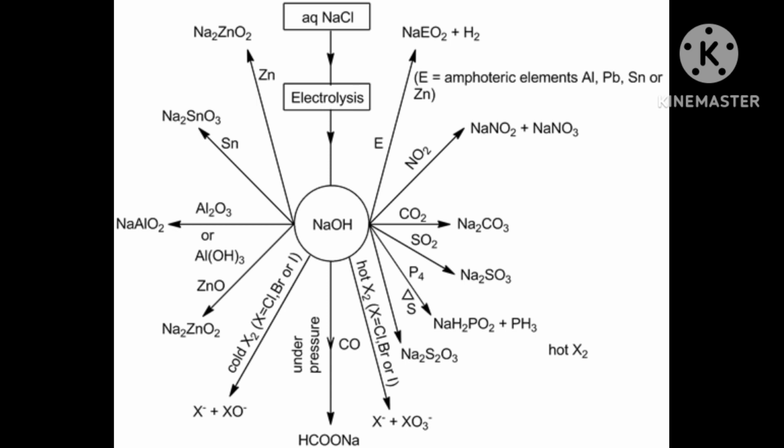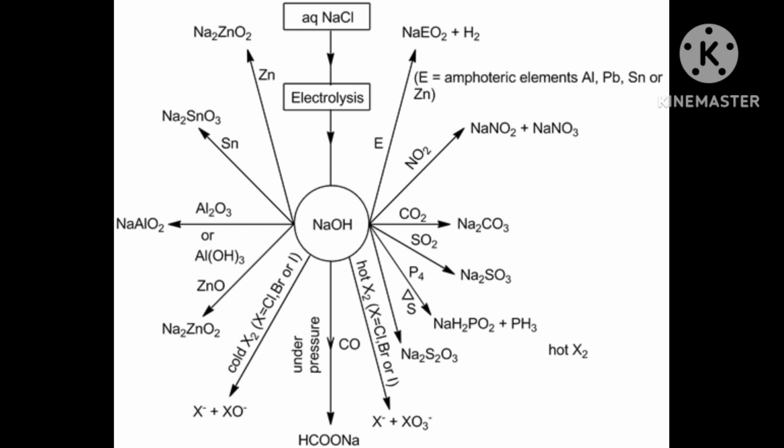With the small size of its ion, lithium has the highest hydration enthalpy, which accounts for its high negative E value, electrode potential value.